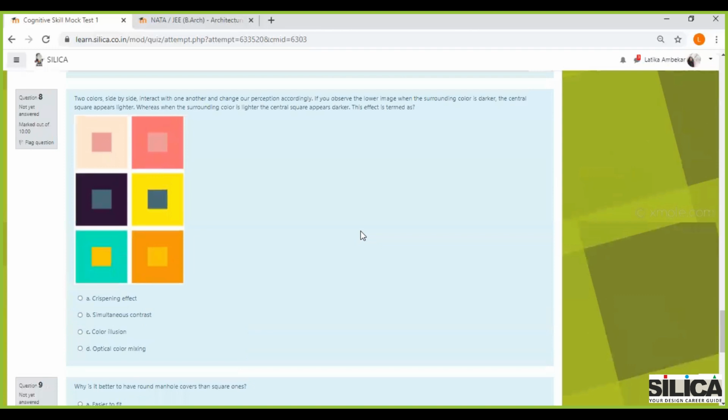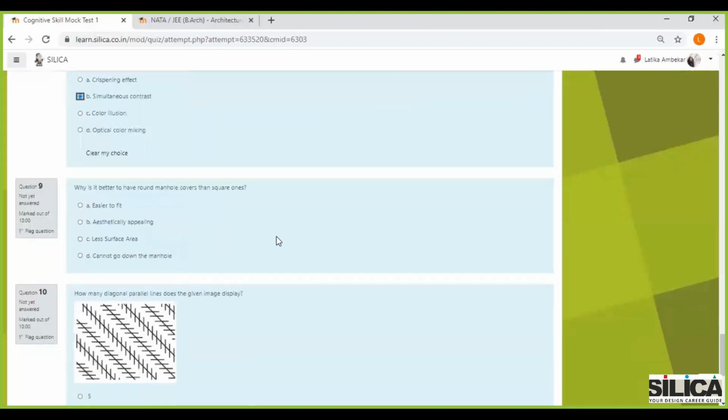I think it should be simultaneous contrast here, because of what they've said, that when the outer square is lighter, the central square appears darker, and vice versa. So what simultaneous contrast refers to is where different colors affect each other. The theory can change one color and change how we perceive the tone or the hue of another, when two things are placed side by side. So I think here it is simultaneous contrast.